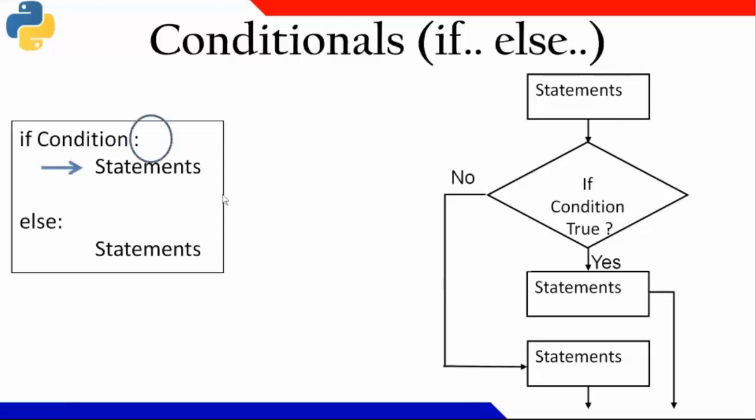But the important thing is, a colon must be there. After the condition, you must put a colon. After else also, you must put a colon. And there must be proper indentation. Till now, whatever programs we have written or discussed have had a single line or a sequence of statements, but not a block of statements. Whenever we talk about a block of statements, these statements must be properly indented. It means the same number of spaces must be given.